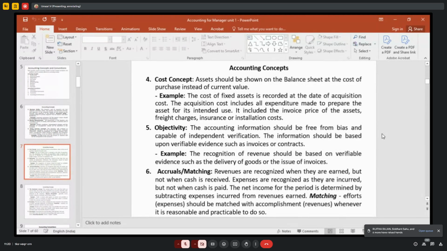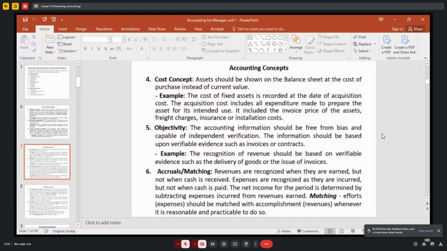Then objectivity. Objectivity means that whatever transactions you are recording in the books of accounts, you should have some evidence or invoices. If you are making a sale, that invoice is the evidence. When you are making an audit, some proof should be there. If you are purchasing any machinery, that bill should be provided, right? So all the evidences you have to collect, and you have to produce them when you are recording the books of accounts, right?